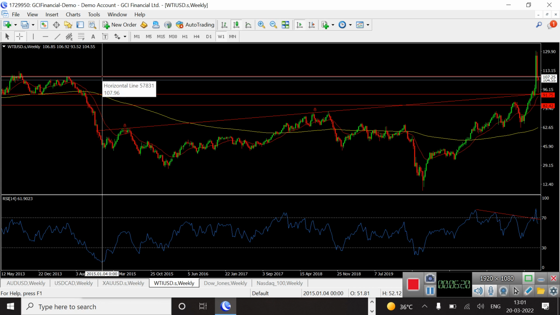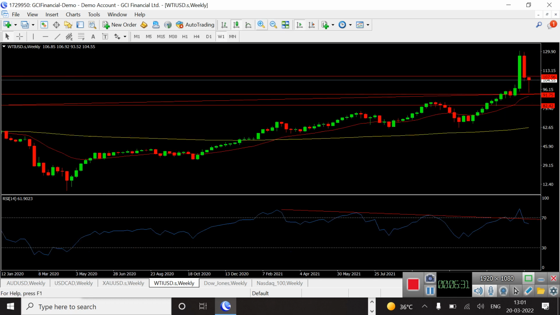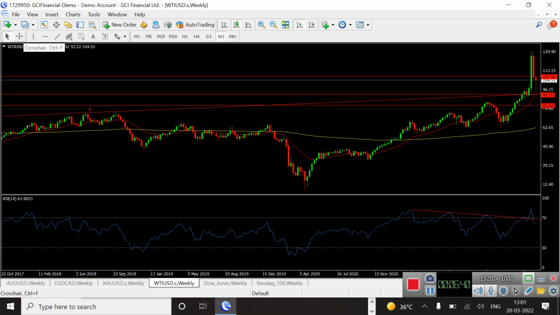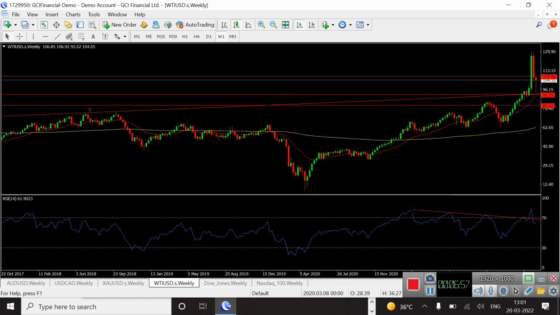So it will be the very crucial level for the coming week in the crude oil weekly chart. If it closes above this level on a daily basis, above $108, then we will see a good upward movement in crude oil prices in the coming week. But if you see the momentum oscillator RSI, it came down to this level. That means some bearish trend has started. So it is very important for investors and traders to be very cautious and trade with strict stop loss.